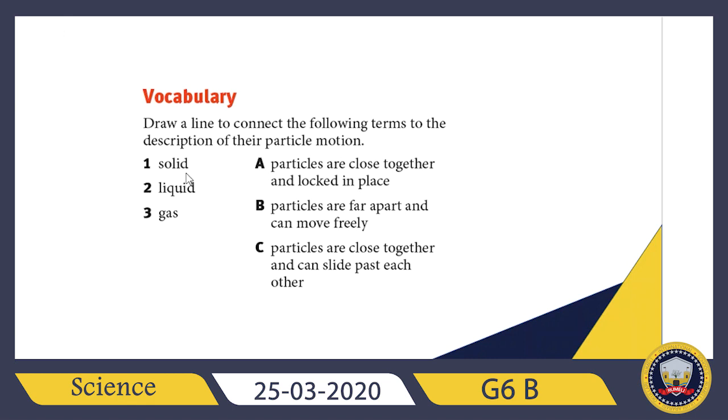Solid. What is the term that best describes solid? In solid, particles are close together and locked in place, or particles are far apart and can move freely, or particles are close together and can slide past each other. Well, it's A. In solid, particles are close together and tightly attached to each other, and they are locked in place. That's why we say that solid has a defined volume and a defined shape. Then number 2,